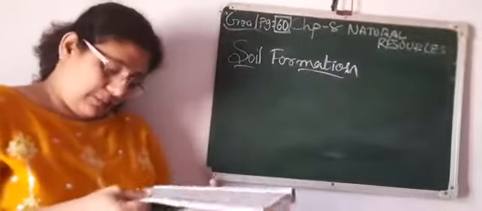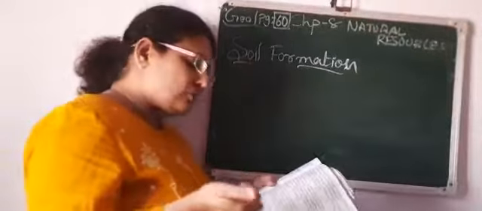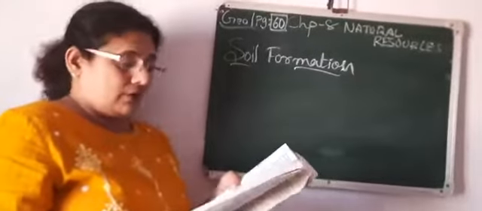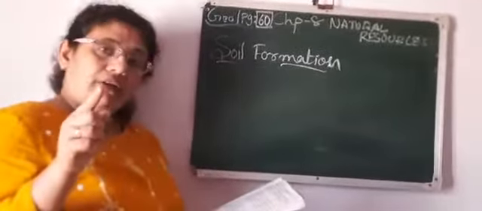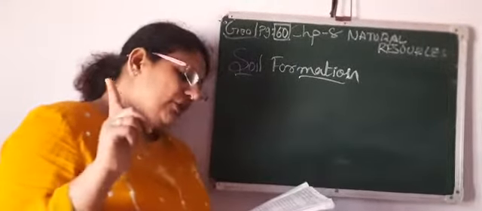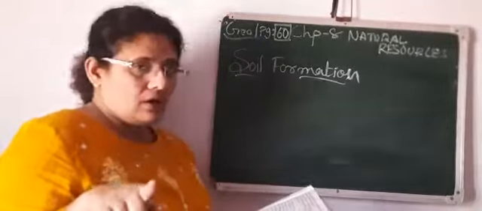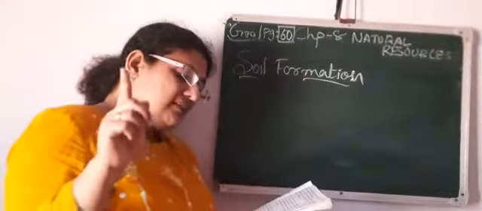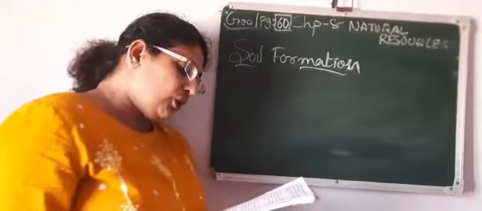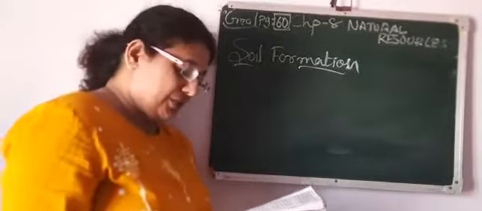Now on page number 61, the next topic is soil. Soil means what? Here what we understood is soil formation. Formation of soil कैसे होता है? Now we will learn what is soil. Soil क्या होता है? The uppermost layer of the crust of the earth is called soil, which contains mineral and biotic elements necessary for the growth and development of vegetation.